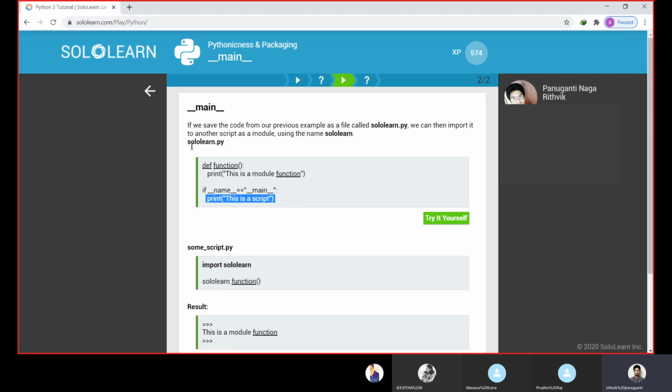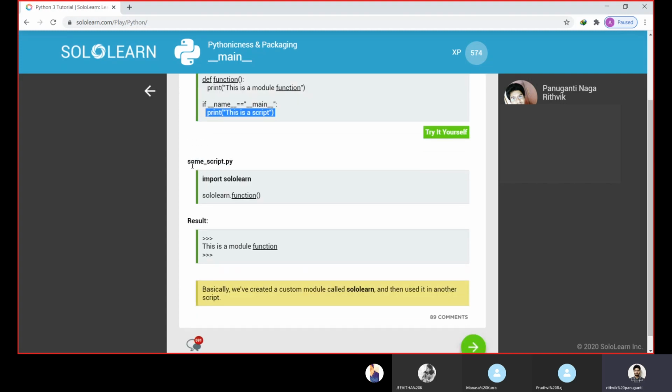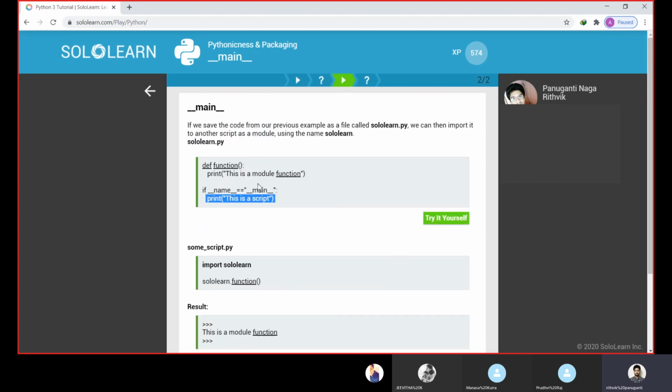So here this is the code saved with the name of sololen.py, and this is some other code we are saving as script_script.py. We are importing sololen, so this Python file will be imported. Then sololen.function, we are calling the function. So here, see, the file has been imported.